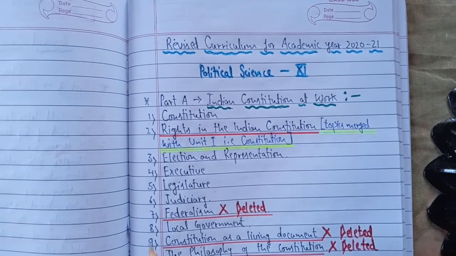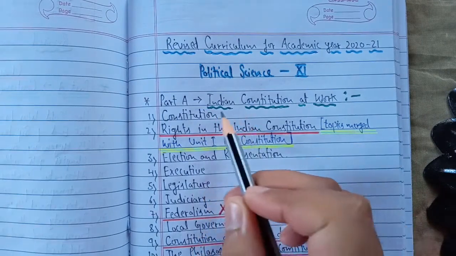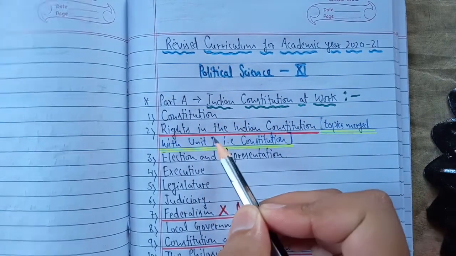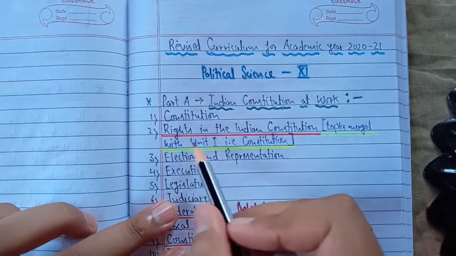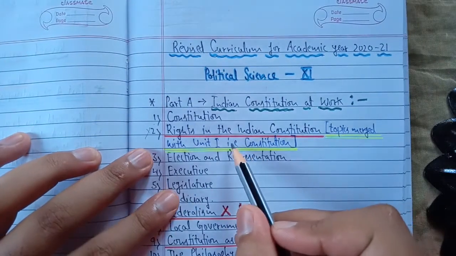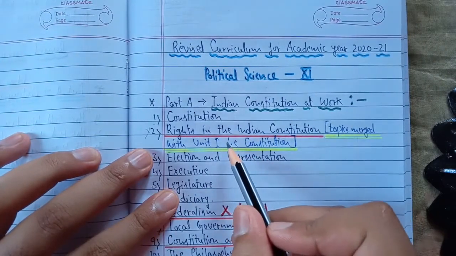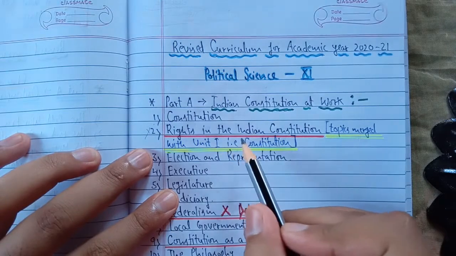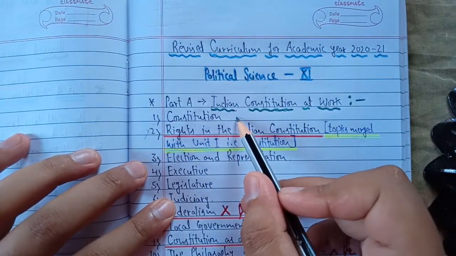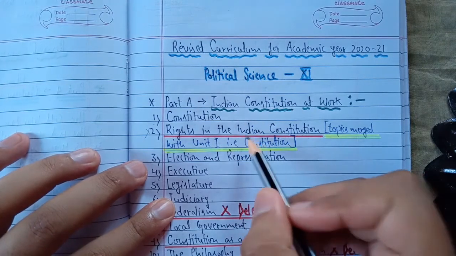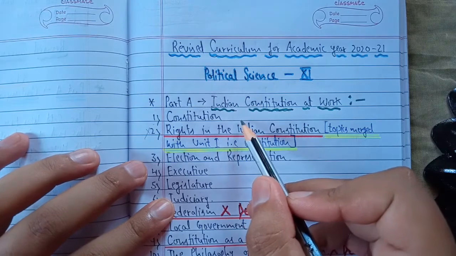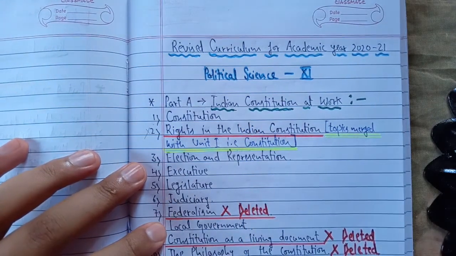For example, we are doing chapter number 1 of this book Indian Constitution at Work, the first chapter Constitution Why and How. In this, now they have merged the topic of the second chapter. The second chapter has been removed completely, but the important topics of this chapter, that is fundamental rights and directive principles of state policy, have been merged or added to the first chapter. So now I shall be taking up the topics of the second chapter along with chapter 1. In this particular video I will be starting that.